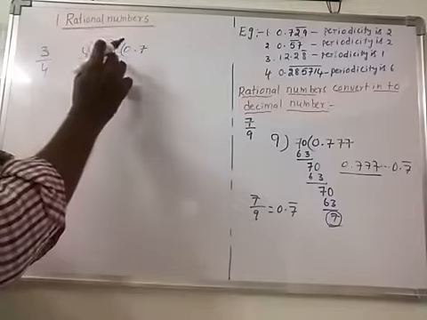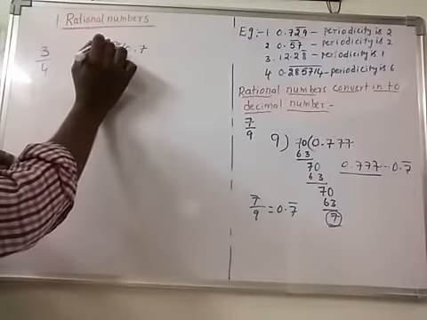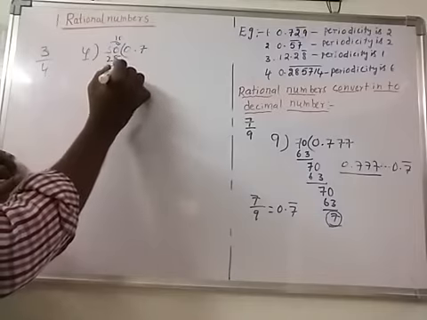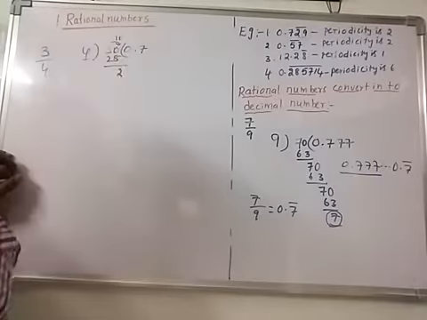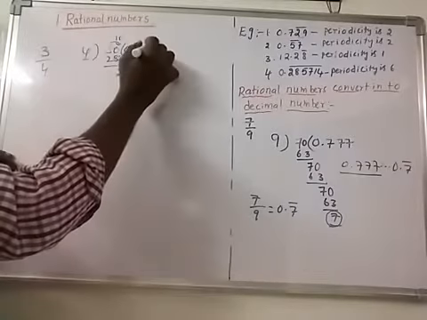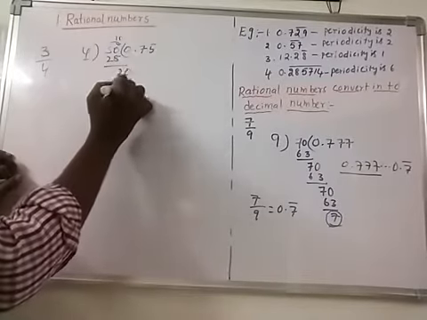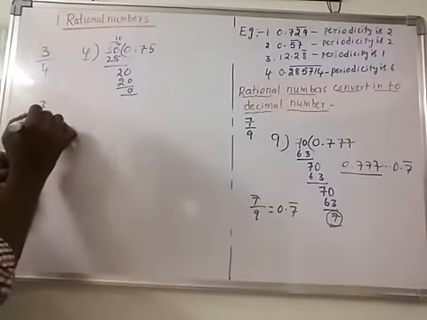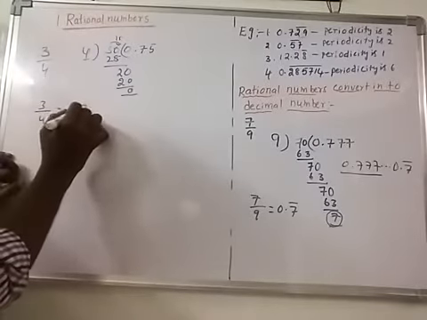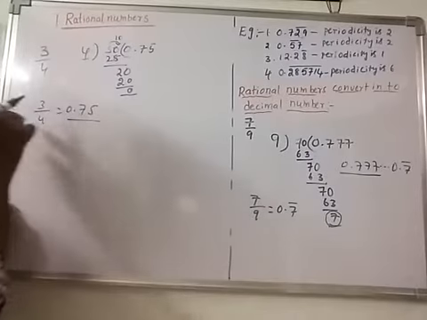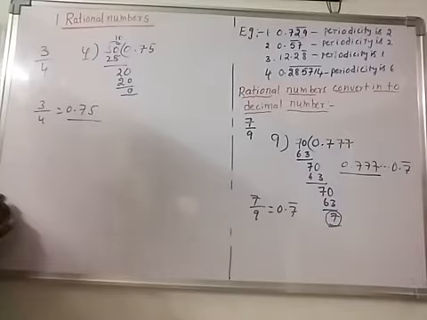So 8 is taken from 0, no, so we take a borrow, that is 10. So 8 taken from 10, we get 2, here 0. Next we take 0, 4 fives are 20. So we will get a remainder 0. So 3 by 4 is equal to 0.75. It is the decimal fraction of 3 by 4, the decimal number of 3 by 4. Okay.